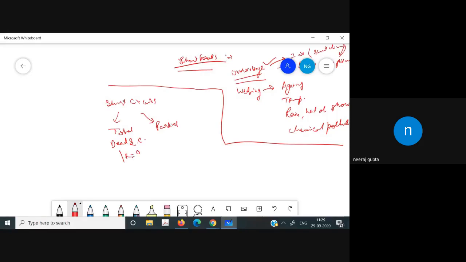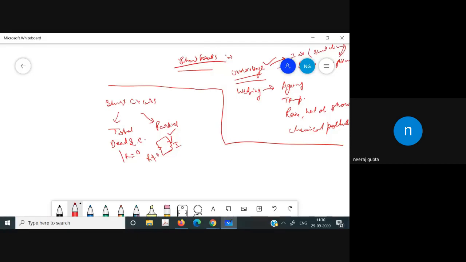Now, the partial short circuit can be modeled by a non-zero resistance in parallel with the intended path of the current. Let us suppose that we have the intended path of current here. So partial short circuit means that resistance is not equal to 0 in that case, and it can be represented in parallel with the intended path of the current.